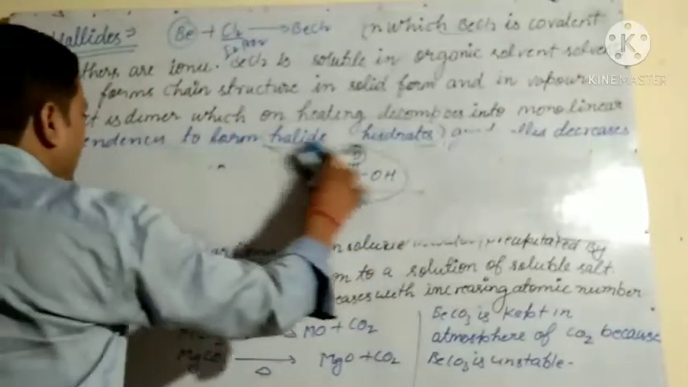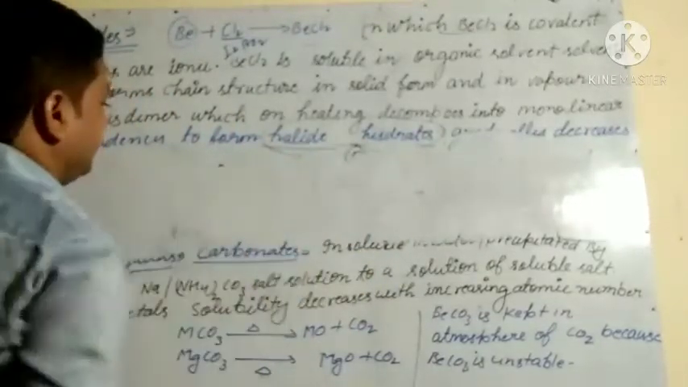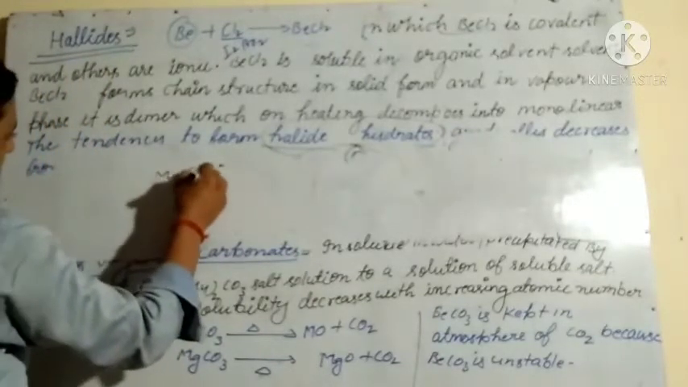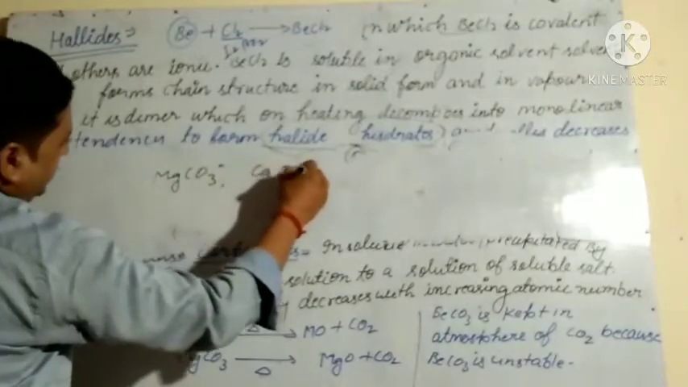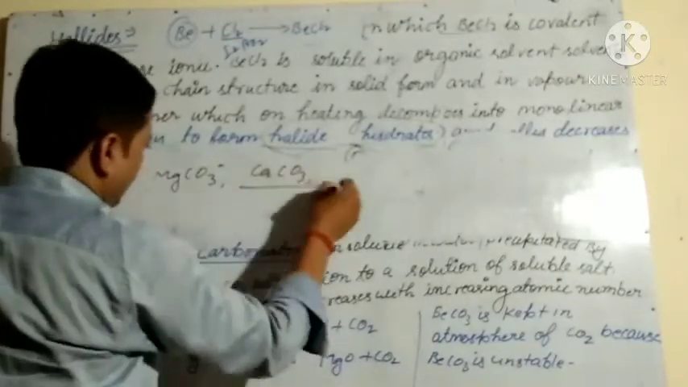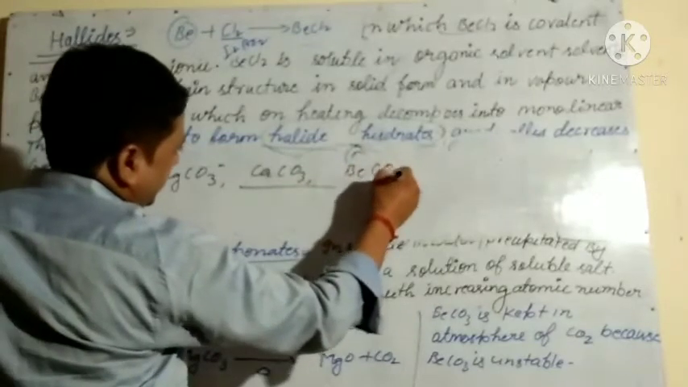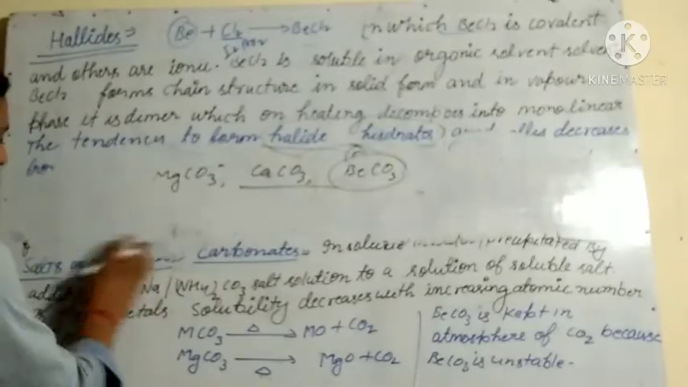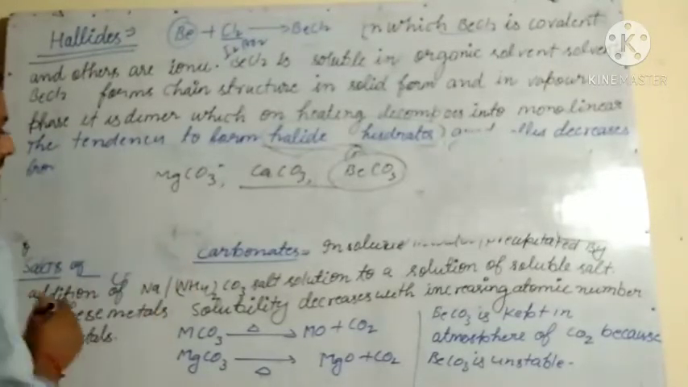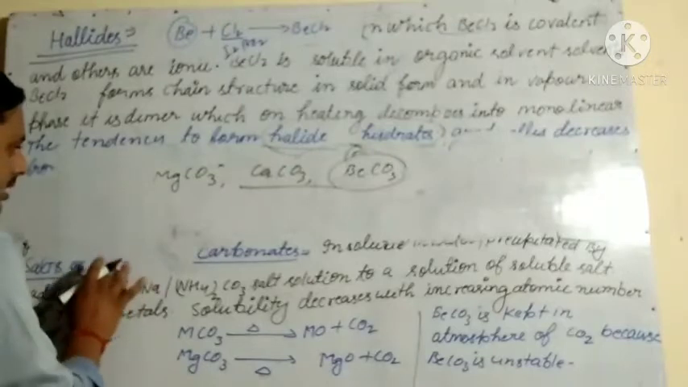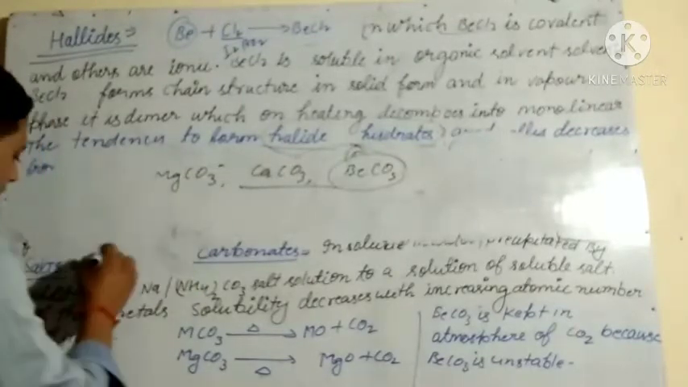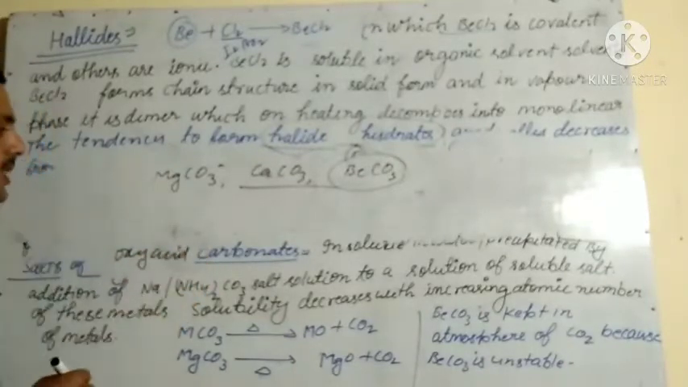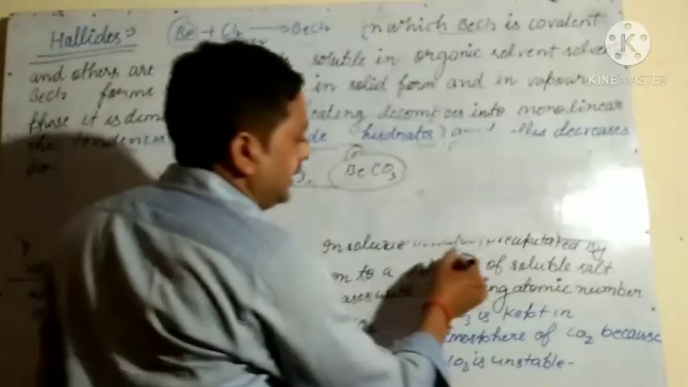So when metals of secondary elements react, they form carbonates like magnesium carbonate, calcium carbonate, strontium carbonate, beryllium carbonate, etc. So when they react with oxyacids, they form salts of oxyacids. Okay. And these salts are insoluble in water.